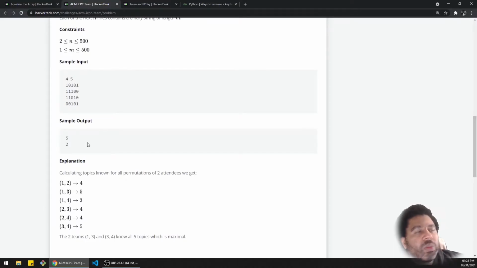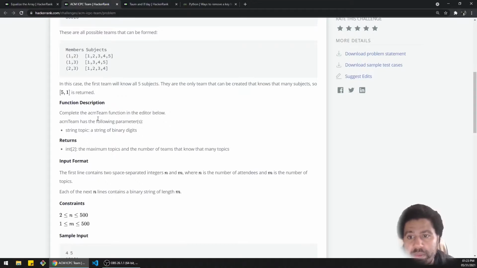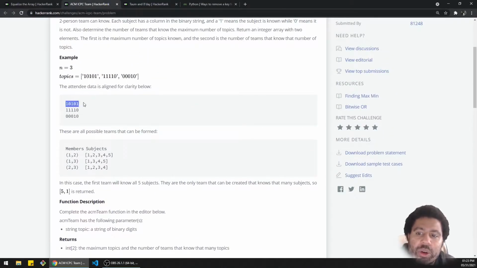Like, it's fine. So what you could do, because it's a 2-person team, you can do an XOR on this and basically have each element do XOR with every other element. And you would create, or do I need XOR? I think it's not XOR, it's just OR. So you do an OR operation on each one with every other item, and then you would get all possibilities. You can put it into a dictionary, have a running count, and just take the highest count. I think that's what you could do. Okay, that's an idea.